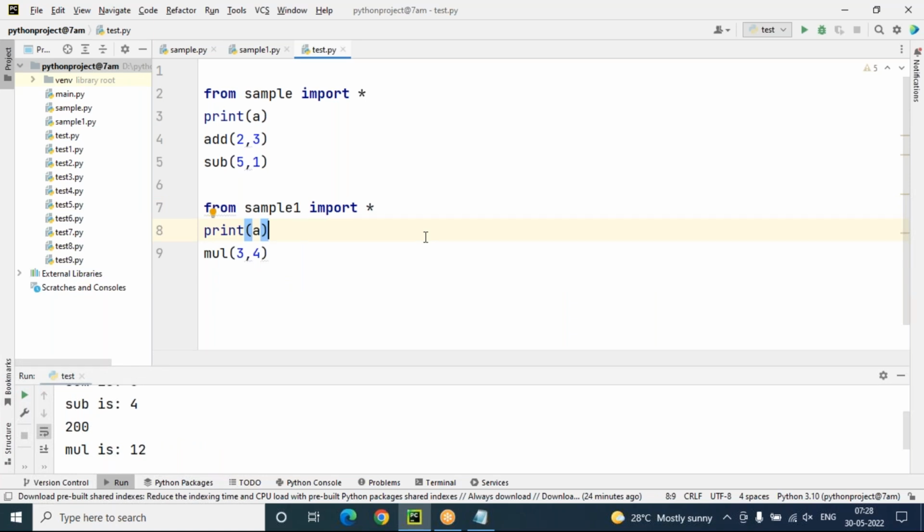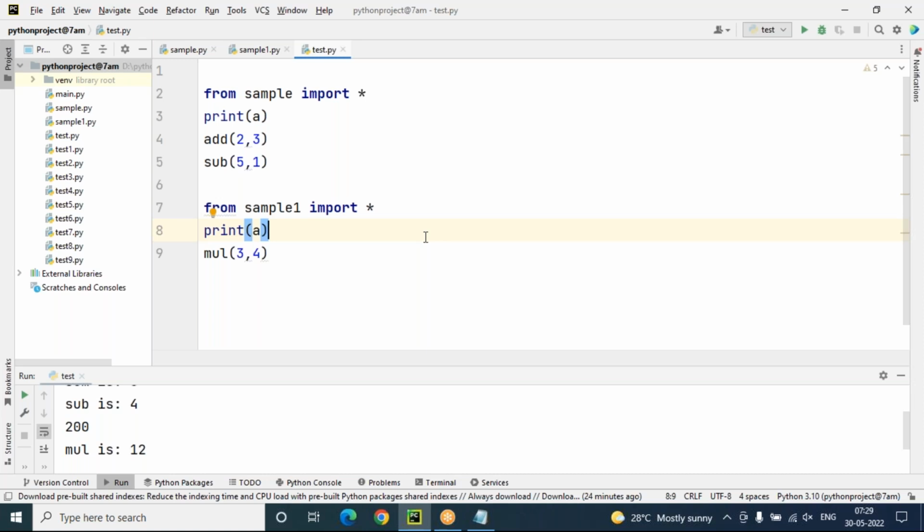A module is nothing but simply a program. In Python, every .py program acts as a module. One program, one .py file is called one module. You can implement any logic in that module, and that logic you can reuse in other programs by importing it as a module.